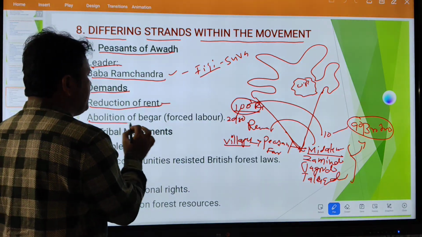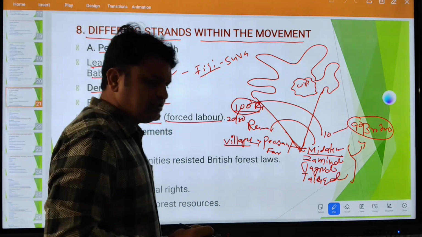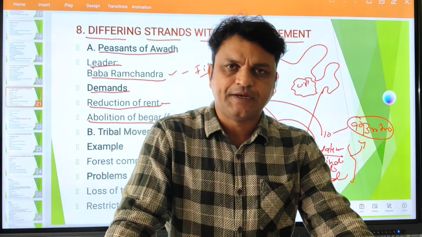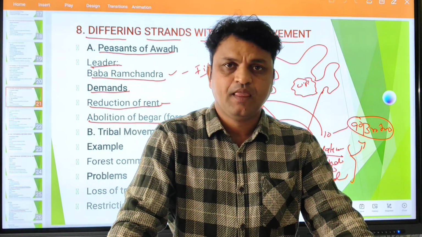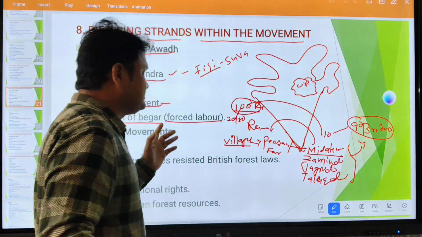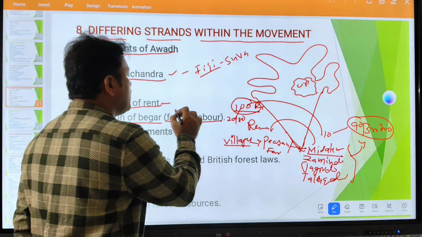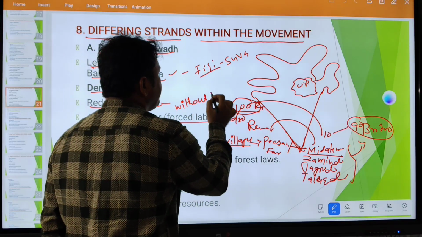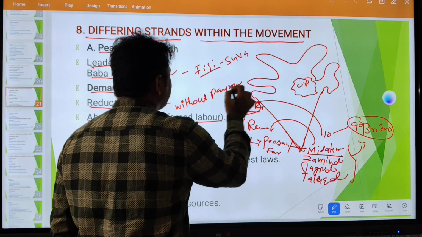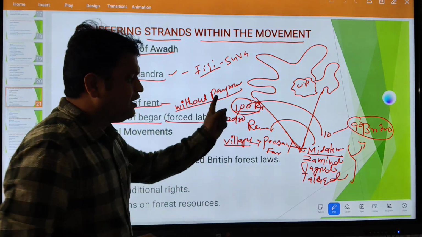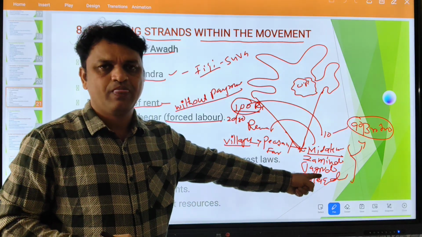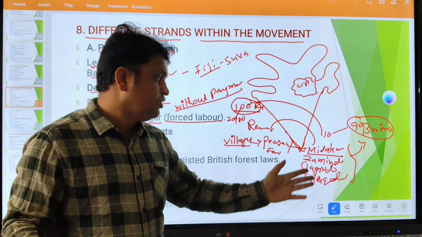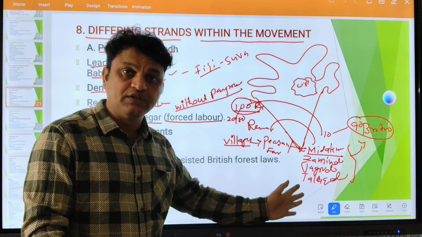Next, the abolition of beggar, or forced labor. This is one of the systems which has been prevalent in Indian society for many years. Especially, beggar is a kind of forced labor without payment. Without payment, the workers are working in the landlord's family. Who are landlords here? Landlords means those owning land: jamindar, jagirdar, talukadar.